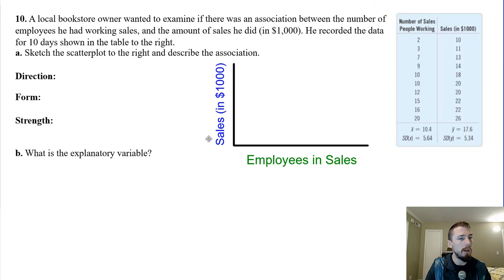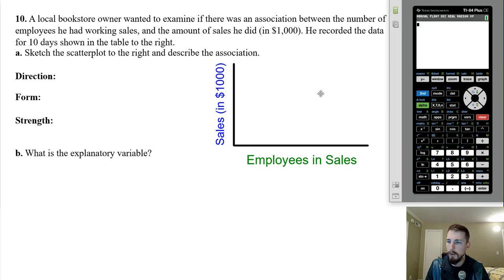Okay, number 10. A local bookstore owner wanted to examine if there was an association between the number of employees he had working sales and the amount of sales that he actually did in thousands of dollars. He recorded the data for 10 days shown in the table to the right. Sketch a scatter plot to the right and describe the association.